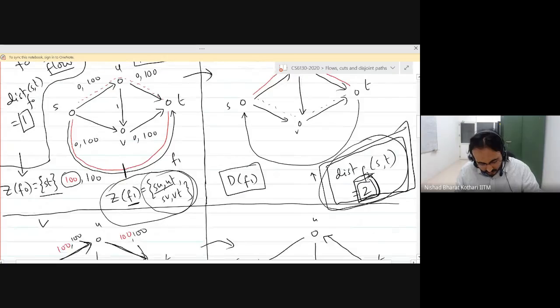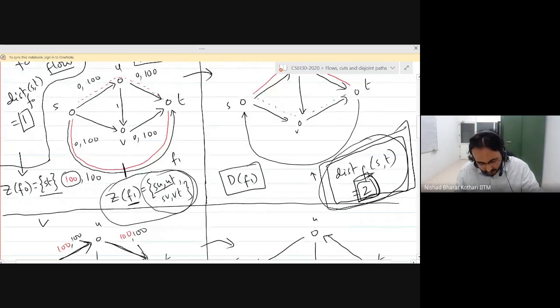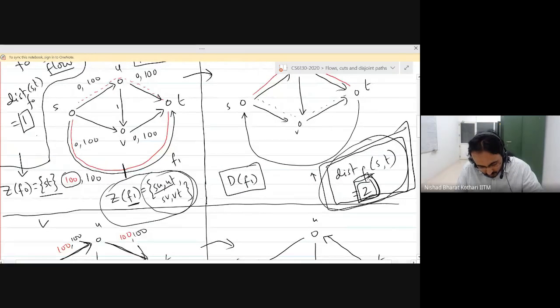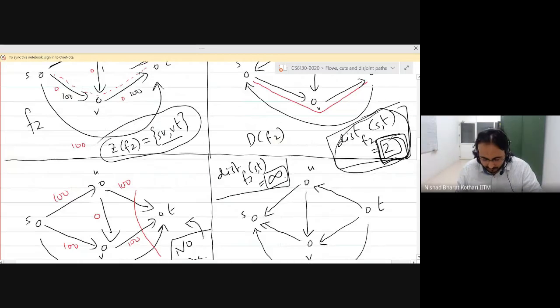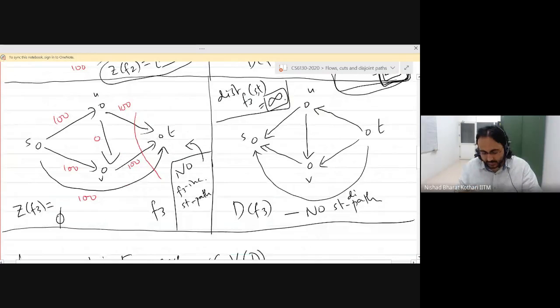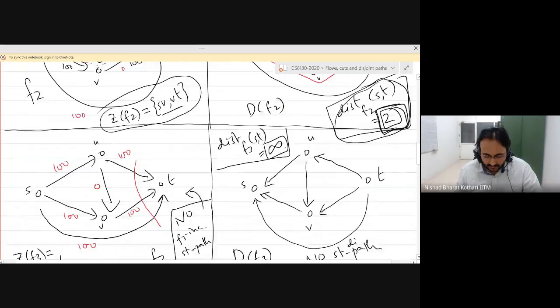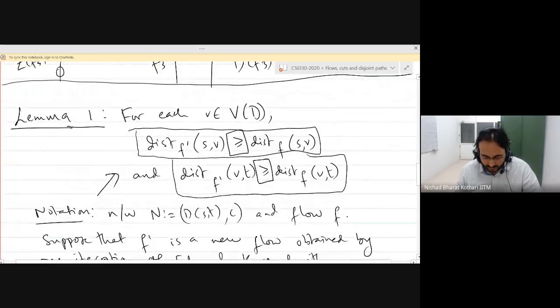So the distance was initially 1, then it became 2, it remained 2, and finally it became infinity, because there was no st dipath. And that is the first lemma we are going to prove today, that the distance has to be non-decreasing, going from a flow f to a flow f prime by an incrementing path.